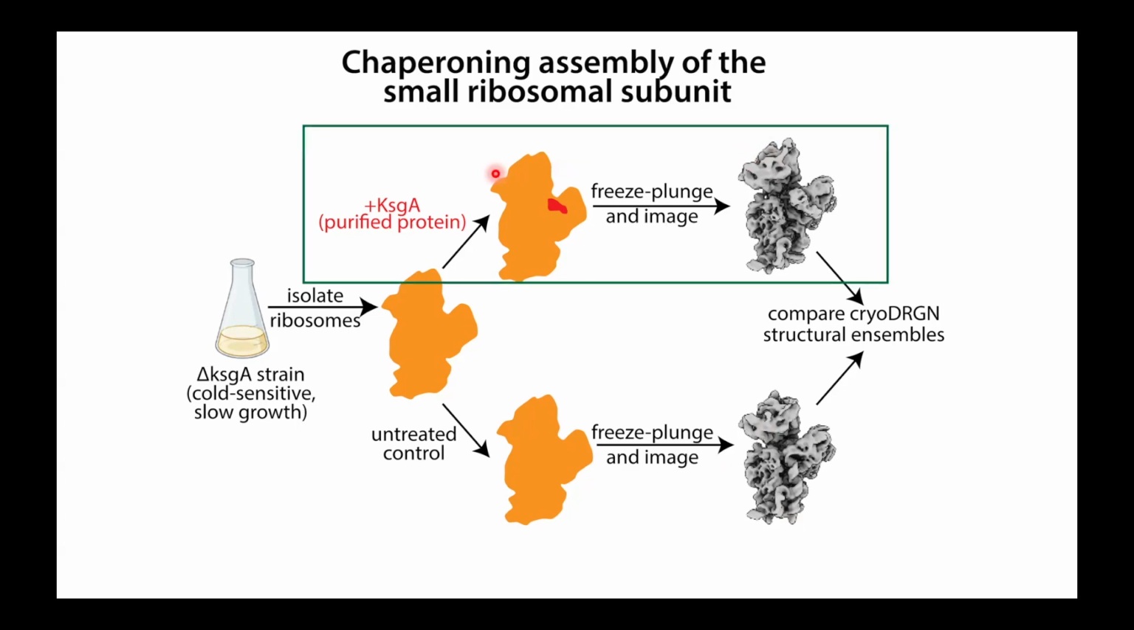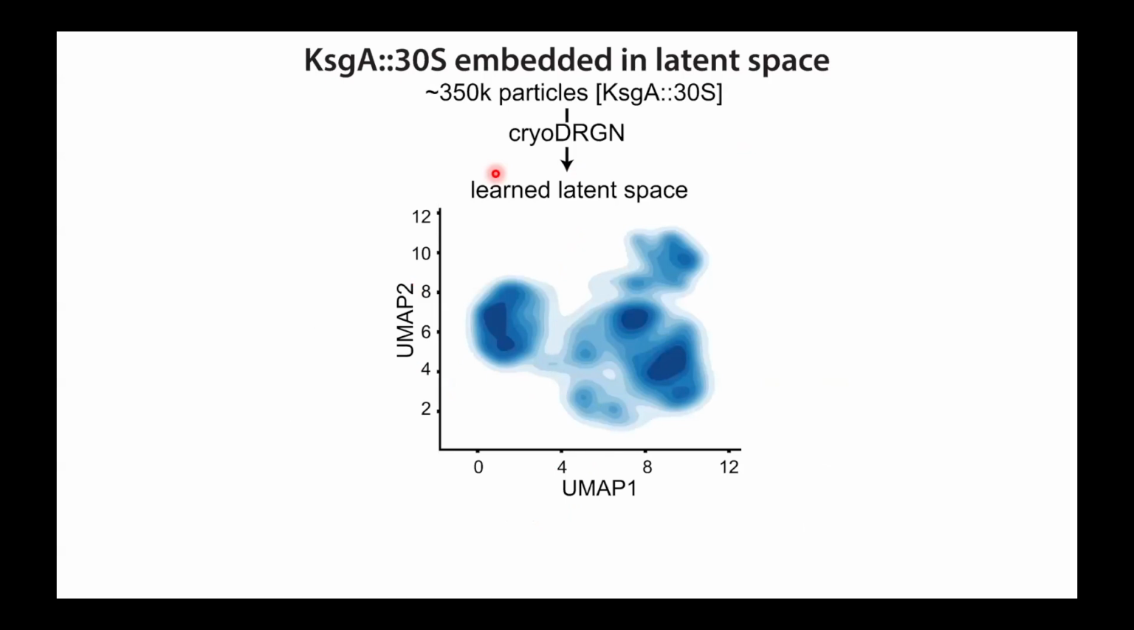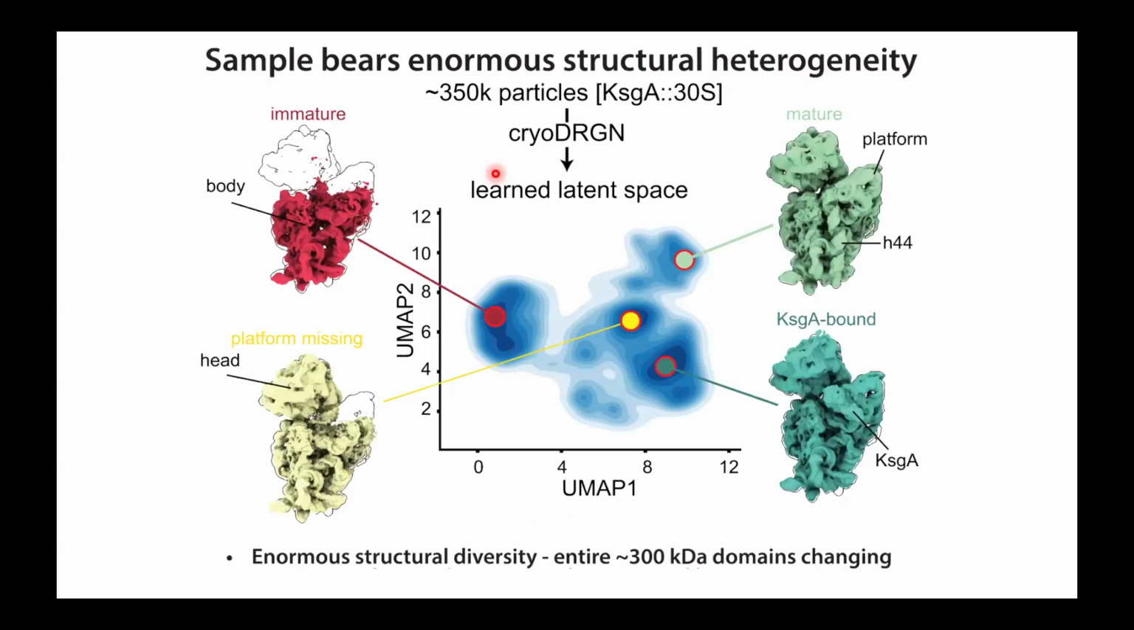Okay, so let's look at the KSGA treated sample first. Again, we're going to train this CryoDragon model using this data set. We get this featured latent space. You could sample from the highest density positions there, and you see an enormous range of structural diversity. Particles that look more or less fully mature, those with KSGA bound, and then those with large structural elements missing.